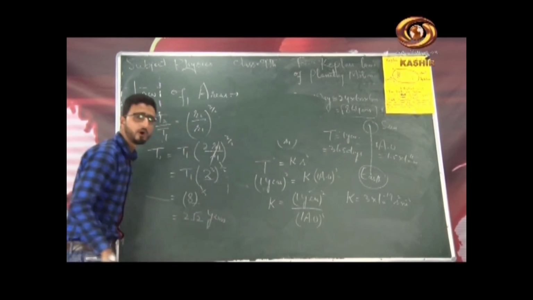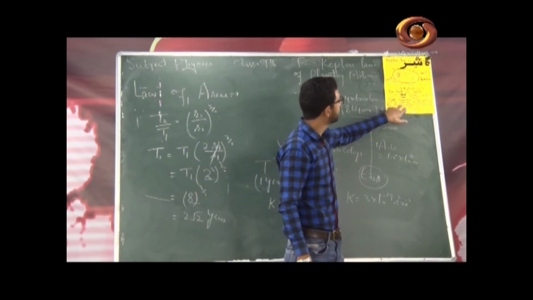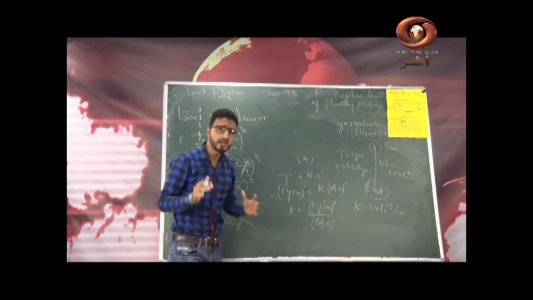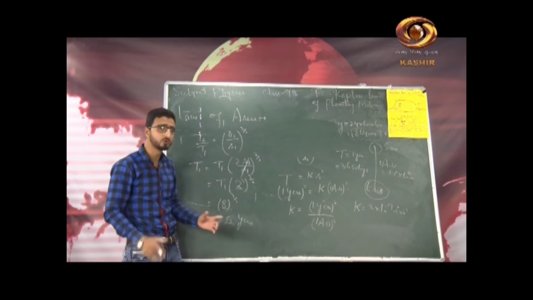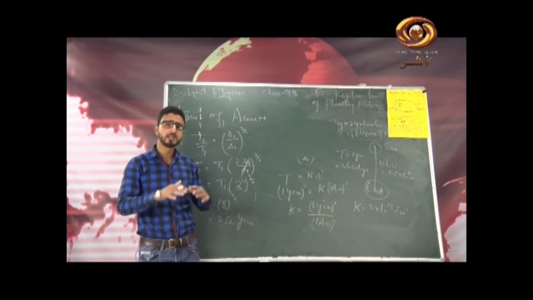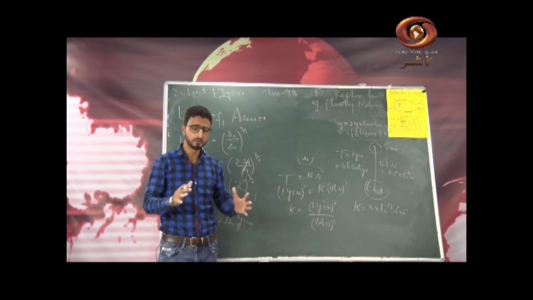You got it or not? I mean, if the distance between Earth and Sun is doubled, the new period of revolution will be 2 root 2 years. You can substitute 1.414 for root 2 and multiply by 2. You will get the number of years the Earth will take if the distance between Earth and Sun becomes doubled.